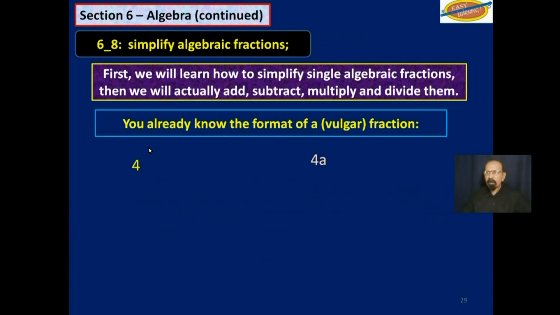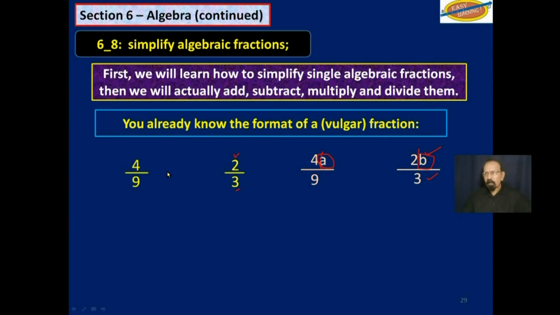So let's look at a parallel situation here. 4 and 4a over 9 and 9. 2 over here and 2b over here over 3 and 3. They are very similar to what we just did, except that now you have an a here and you have a b here. So how do we go about doing that?